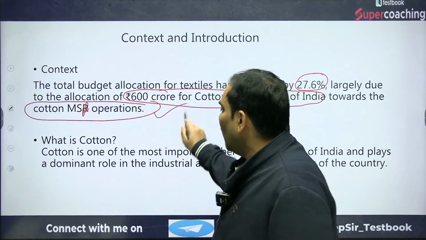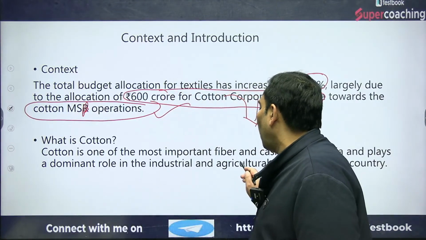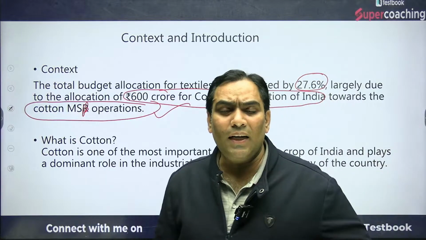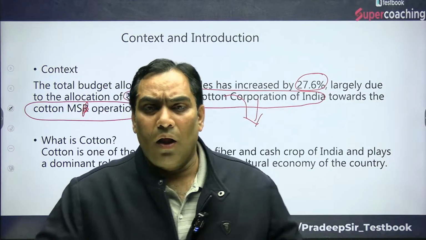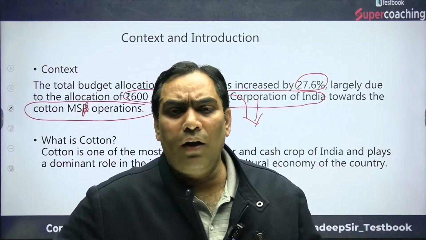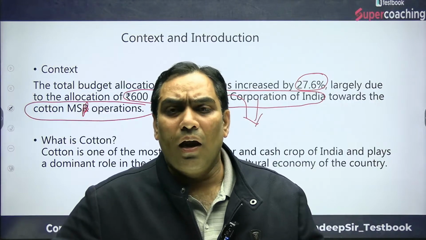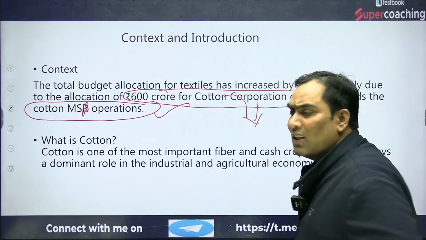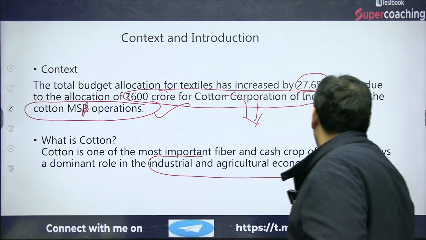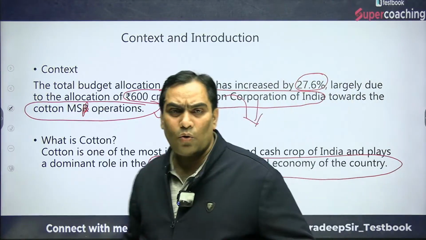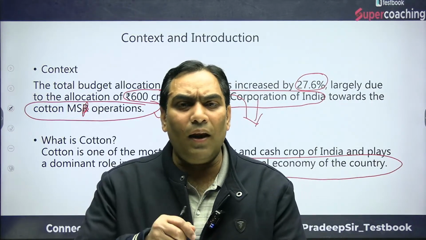Now let me tell you what cotton is. Cotton is the most important fiber and cash crop that is being cultivated during the Rabi season, and it has a dominant role in the industrial and agriculture economy of the country. What is cotton? Cotton is a fiber and a cash crop.